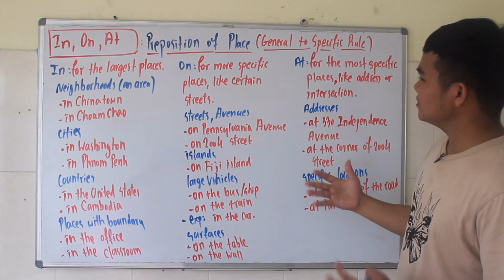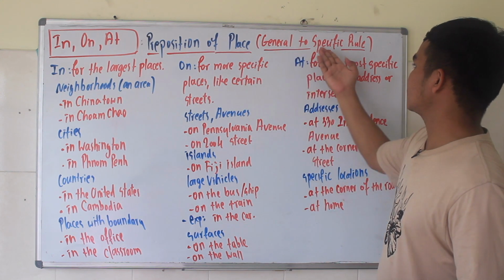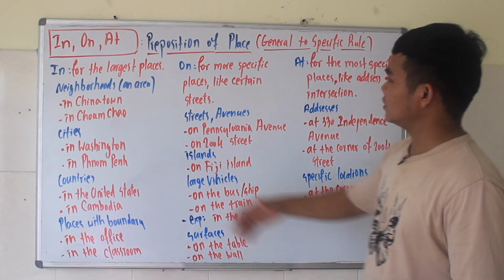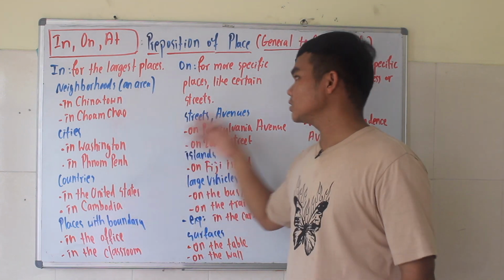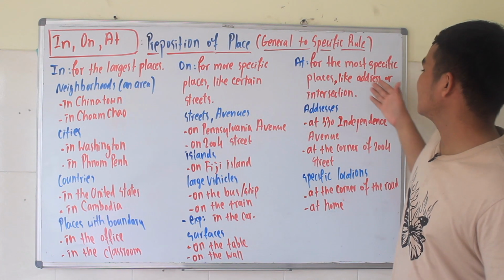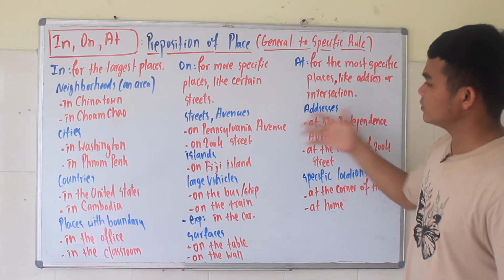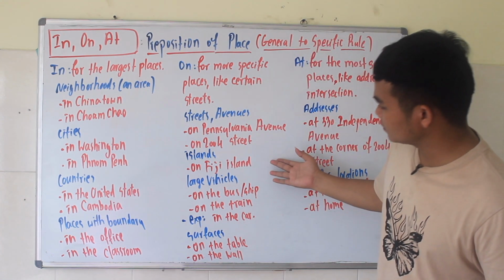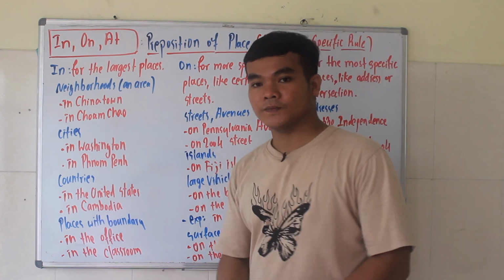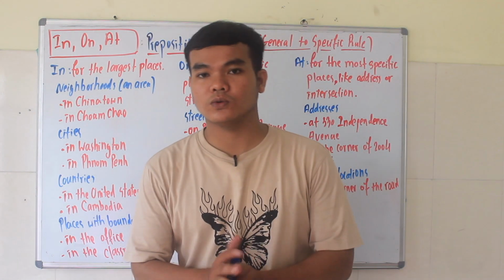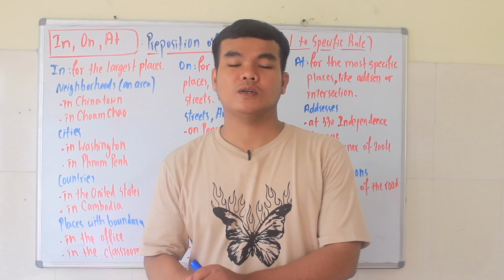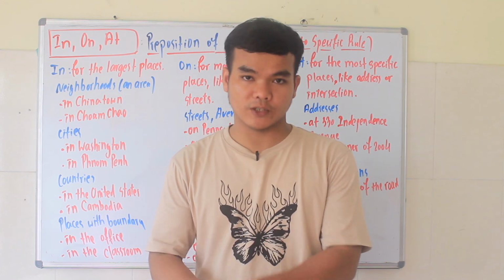Okay, so this is what we call the general to specific rule. That means the first one is the most general, the second one is in the middle, and the last one is the most specific. So that's how we use it. So once again, in this video we only talk about place, and in, on, and at we can also use with time as well, and you will see that in another video.